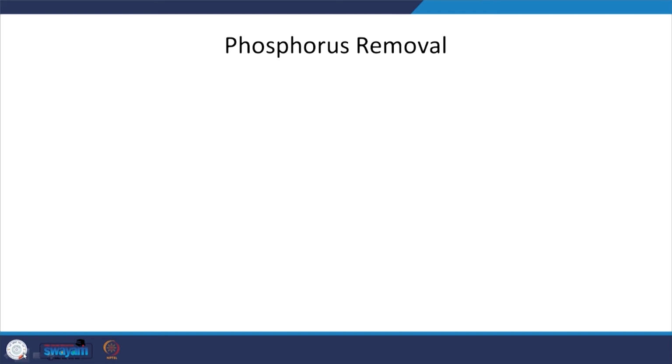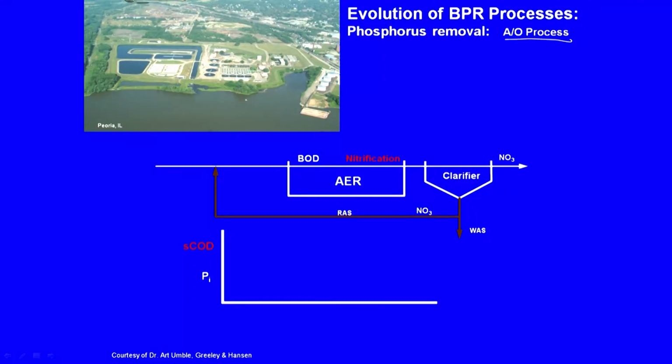Phosphorus removal, we already discussed the aspect. But here we are not looking at just the anoxic process, we want an anaerobic process, with no electron acceptor in the form of nitrate or oxygen. So, let us see what the configurations look like. So, we have the evolution of the biological phosphorus removal, initially the A/O process. So, this is the typical activated sludge process here, right, and you can have anaerobic before. So, what do we have here? Anaerobic or stress conditions, and then no stress conditions, and then recycle.